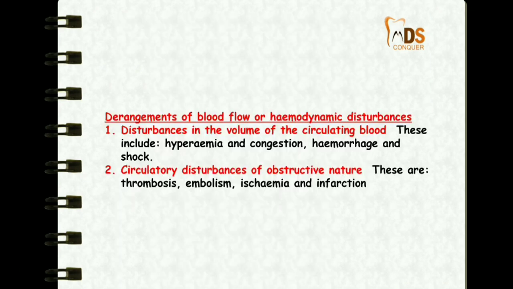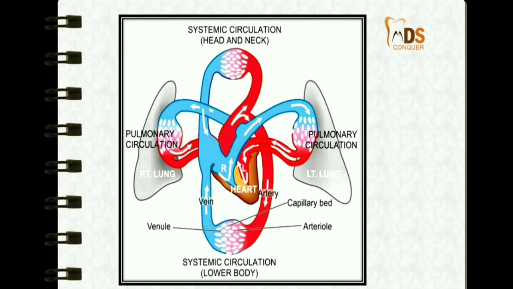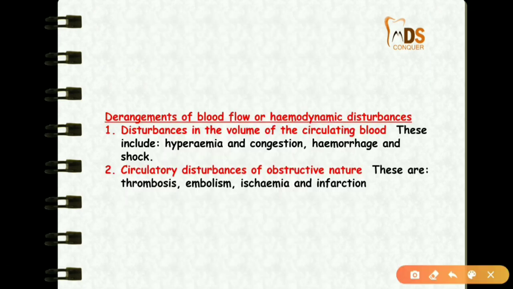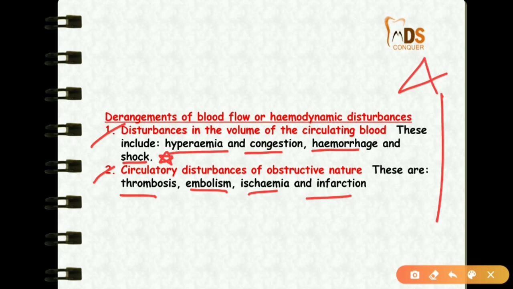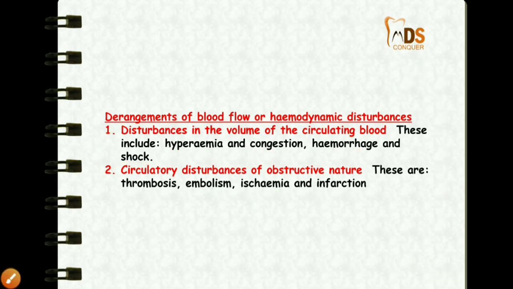But because of any derangement of this blood flow, or any hemodynamic disturbances, a few pathogenic conditions are created. The disturbances in volume of the circulating blood include hyperemia, congestion, hemorrhage and shock. So shock is a disturbance in the volume of circulating blood, whereas circulatory disturbances of an obstructive nature include thrombosis, embolism, ischemia and infarction. This classification is very important.